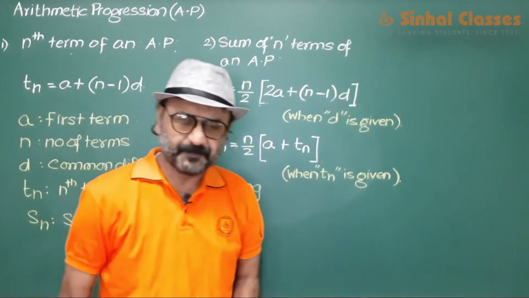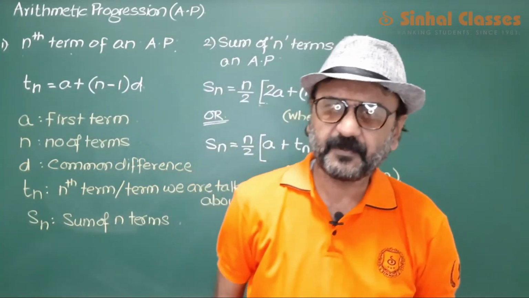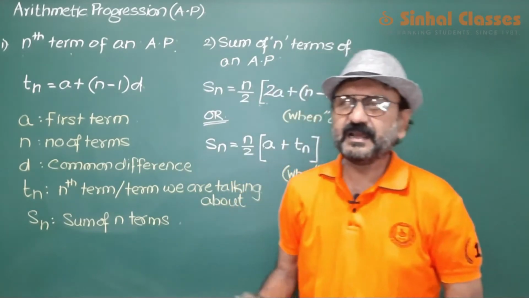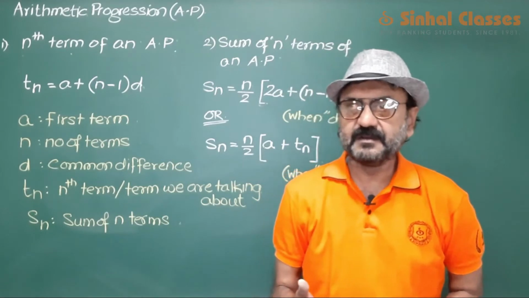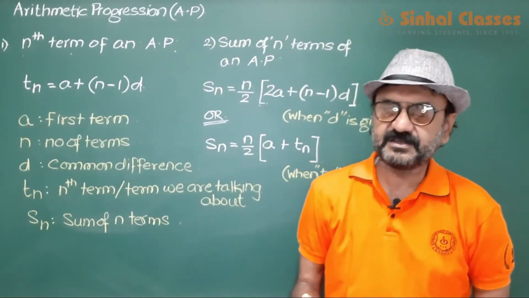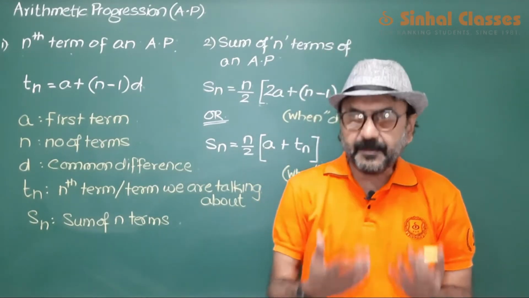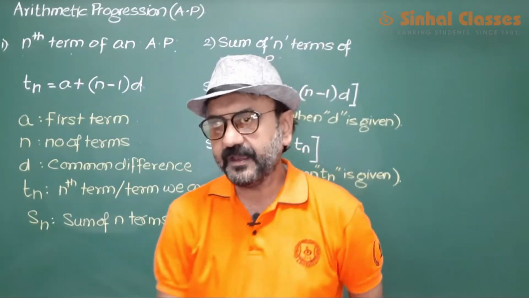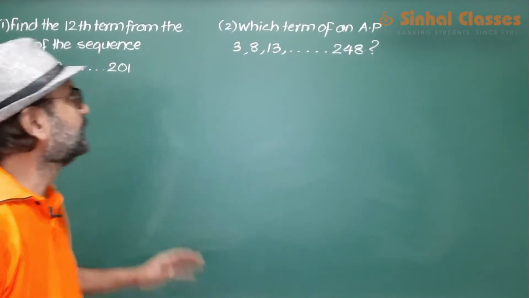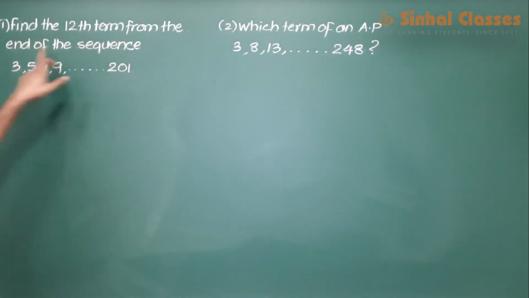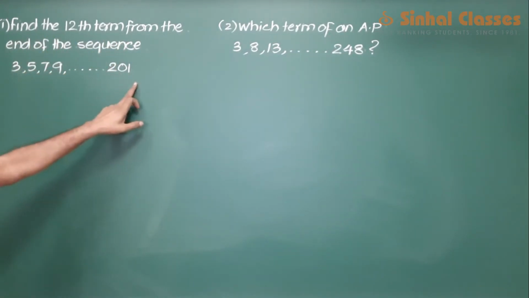What I'll be doing is, there are a lot of sums from this chapter. All the sums basically are based on these formulas only, but we'll be doing only the important ones because this is a revision session. So we'll be doing the important sums from AP. Okay, so let's start with the first sum from AP. Find the 12th term from the end of the sequence this.